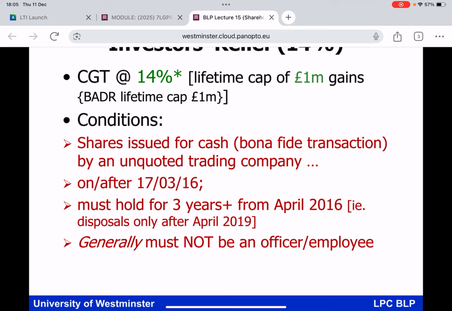And this is where we're not falling within the scope of EIS, because the company, for example, does not qualify under EIS, but we are making a cash investment directly into a company in return for shares. This one is called investors relief, because where we invest cash into a company for bona fide reasons, in return for shares, and this took place after March of 2016, and the shares have been held for at least 3 years, and we were not an officer or employee of the company concerned, then when we get rid of the shares, we can get relief at the rate of 14%. Or should I say, really, the rate of CGT will be applied at the rate of 14%, currently at least.